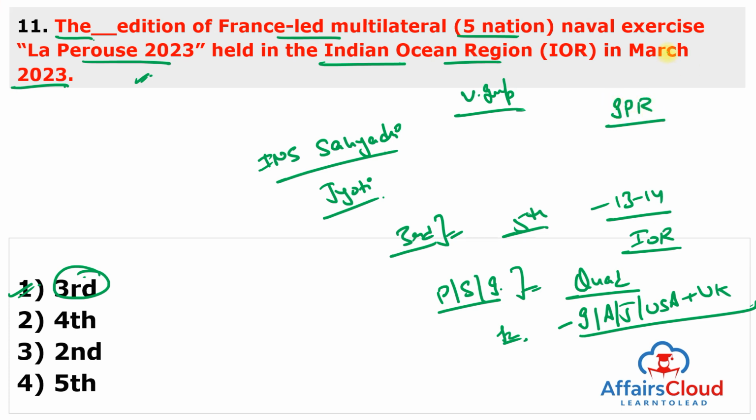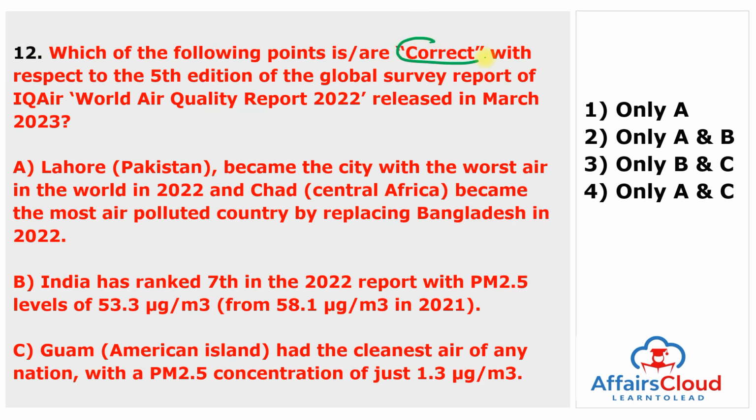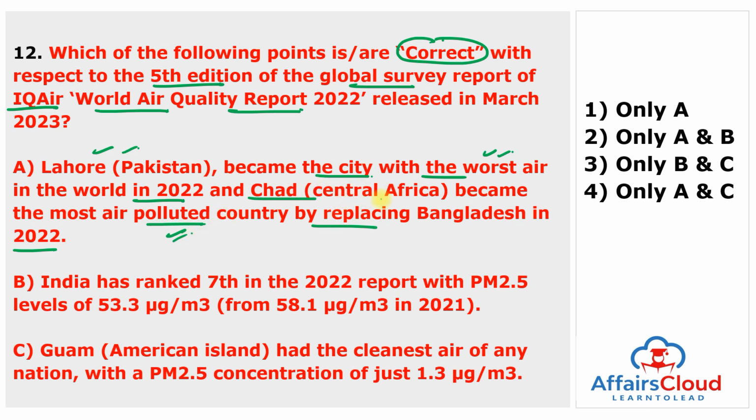Moving to the next question. Which of the following points is or are correct with respect to the 5th edition of the Global Survey Report of IQAir, which is the World Air Quality Report of 2022 released in March 2023? Let us find out which statement is correct. Lahore, Pakistan became the city with the worst air in the world in 2022, and Chad in Central Africa became the most air polluted country by replacing Bangladesh in 2022. So, worst air quality: Lahore, Pakistan, and remember the most air polluted country is Chad in Central Africa.